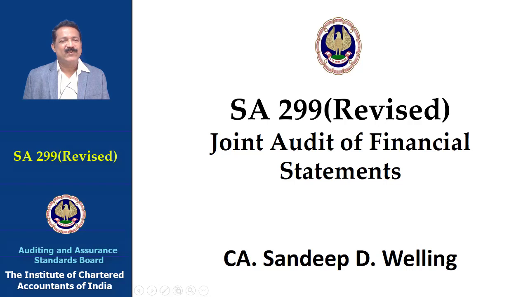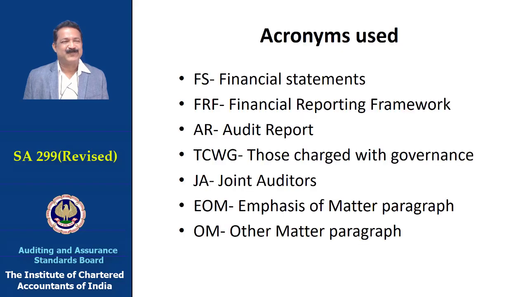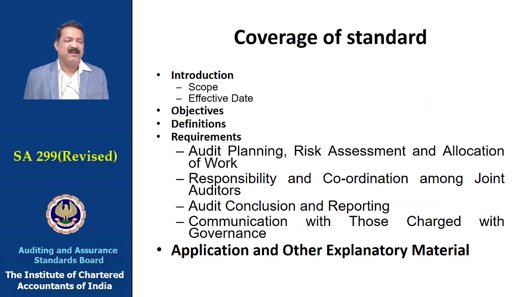Hello friends, welcome to this e-learning session on SA 299 on Joint Audit of Financial Statements. There are a few acronyms used in these slides: FS, FRF (Financial Reporting Framework), AR (Audit Report), TCWG, JA, EOM and Other Matters paragraph.